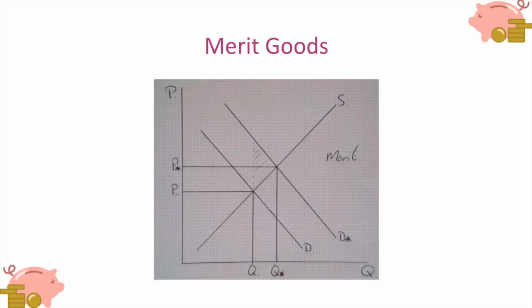And here we have the diagram for a merit good. We ought to be operating at D star on that demand curve, therefore operating at P star, Q star, but unfortunately we're underestimating how good this product is. So instead of operating at D star, we're operating on D. So we are willing to pay a lower price than we ought to be willing to pay, and we are consuming less of this product than we ought to be consuming. So we've got another little triangle there that hopefully you can see shaded, which is the welfare loss or deadweight loss associated with this market failure.